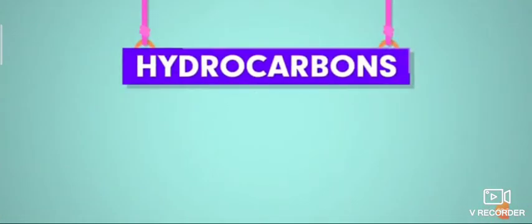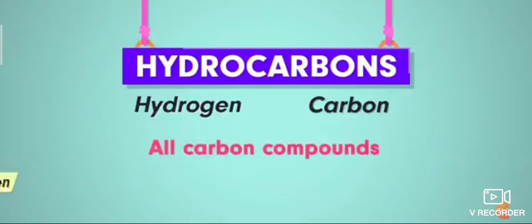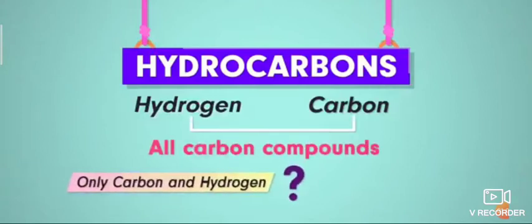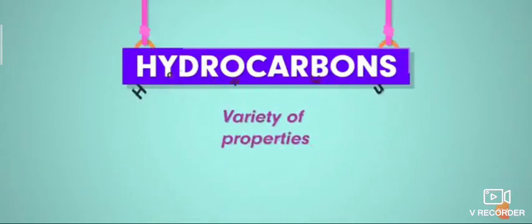So when you see hydrocarbons, they contain hydrogen and carbon as the main ingredients. The main constituents of hydrocarbons are hydrogen and carbon, along with some other elements also combined, which give the properties. So if they contain only carbon and hydrogen, they would have similar properties. But it is not like that. Different hydrocarbons have different properties.